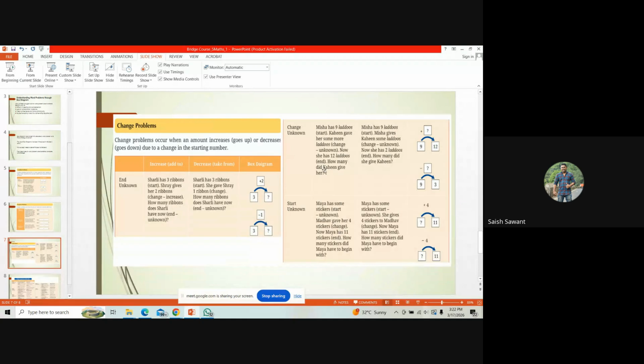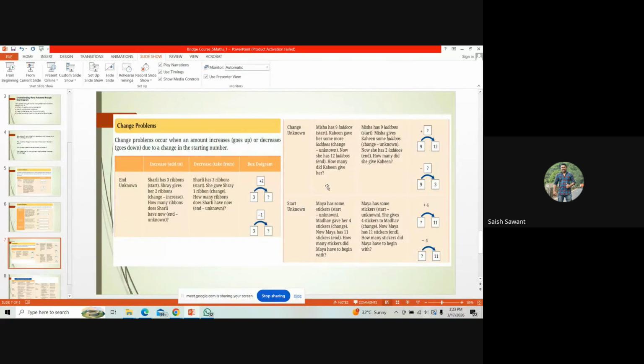How many did Kahin give her? That is the question. So what was the change? So 9 plus what? So the answer has to be 3. So 9 plus 3 is 12. So this part the student has to know by reading it, and by using this box diagram, they have to come up with the strategy.